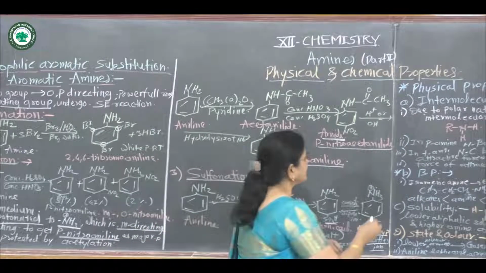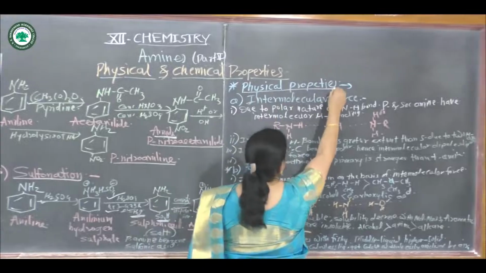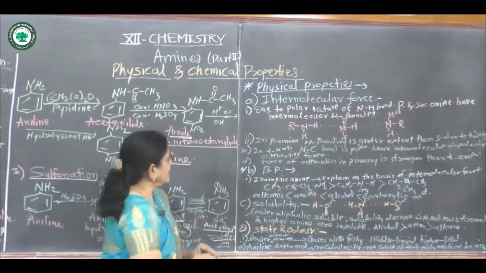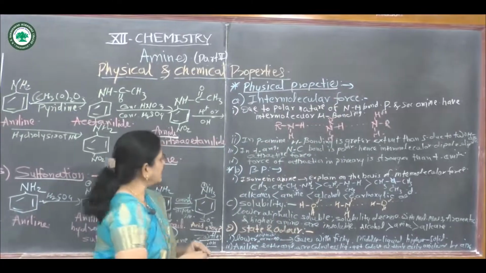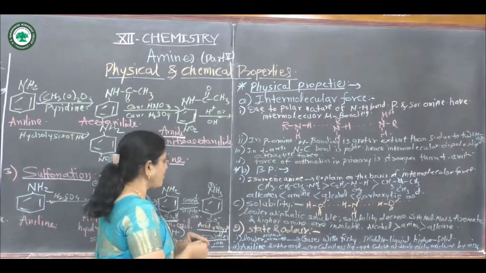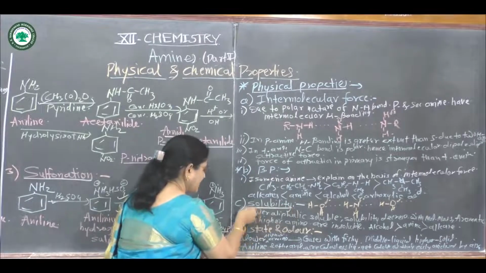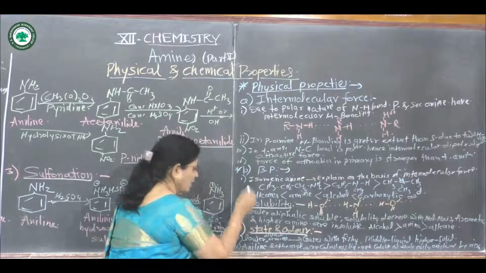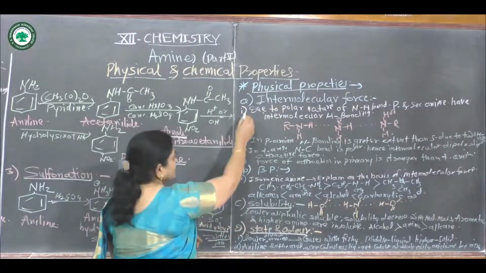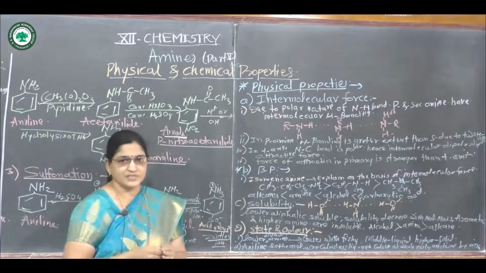The next point is physical properties of amines. In these physical properties, there are intermolecular force, boiling point, solubility, and state and odor. First of all, intermolecular force.